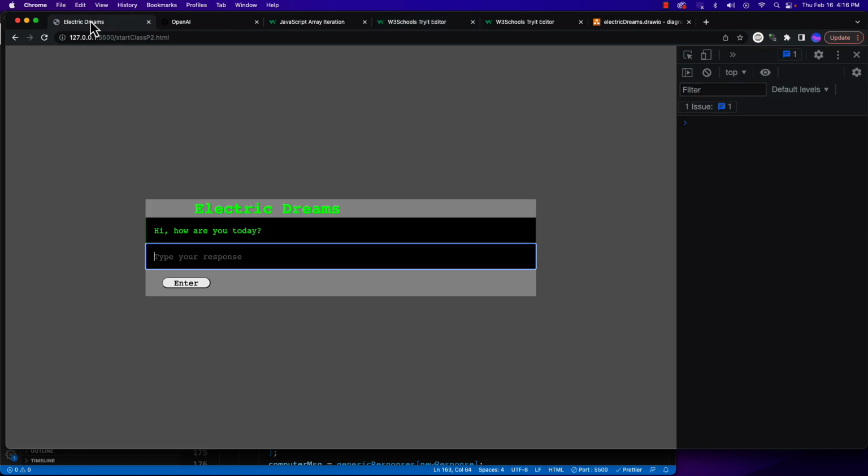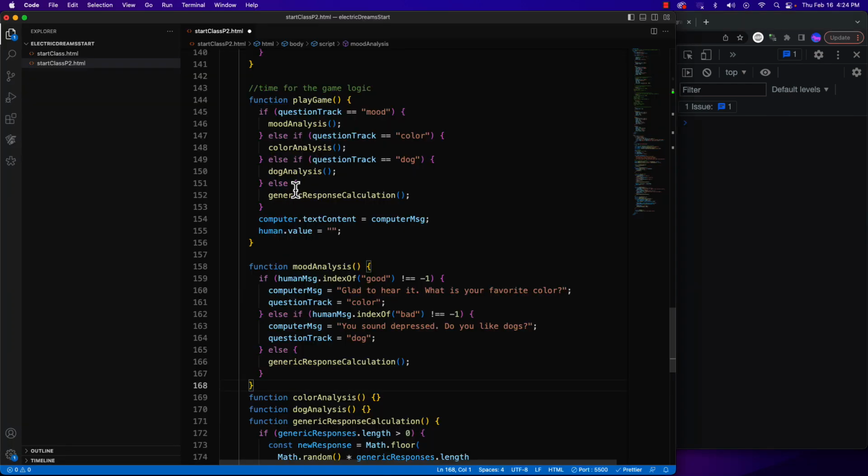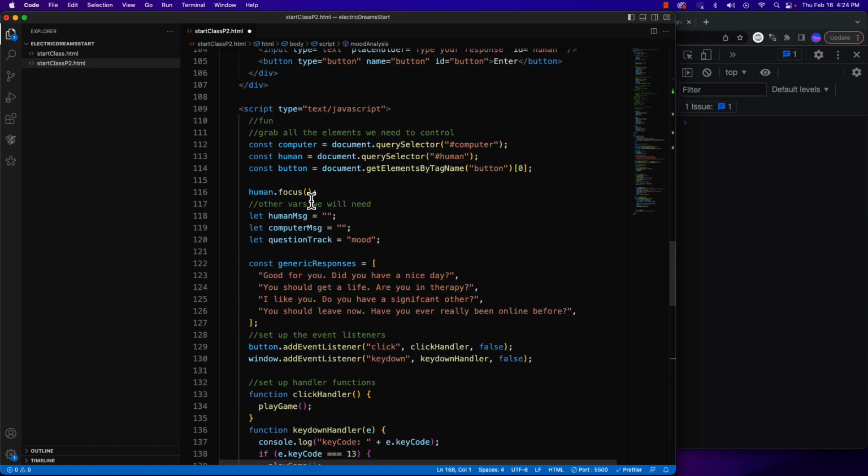Jump back into our project over here. In my project, how are you today? I'll say good. And it's not quite working: you should get a life, are you in therapy? When we do this, we're asking about the human message, but we've never given it any value except being a string.